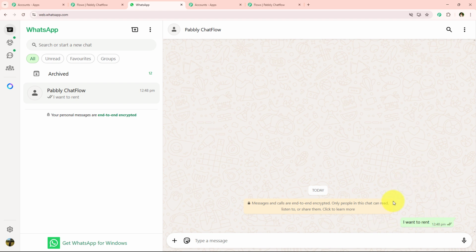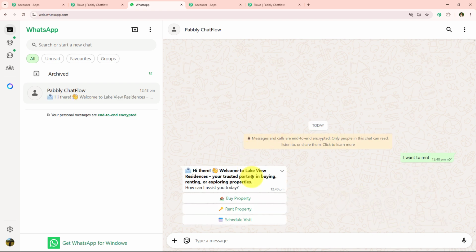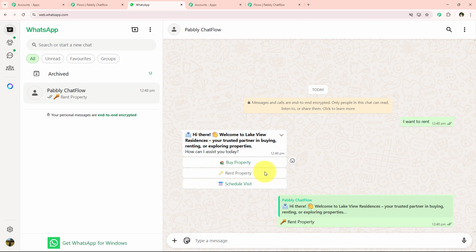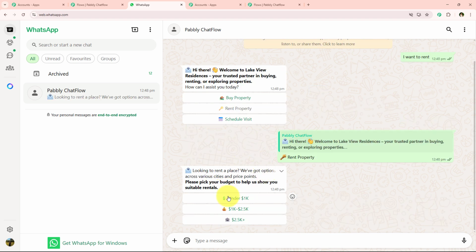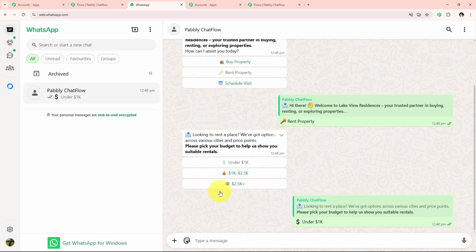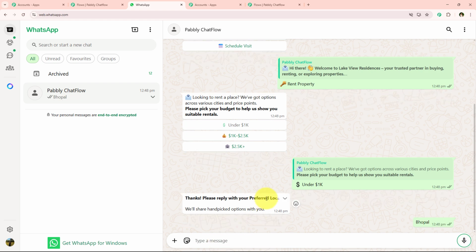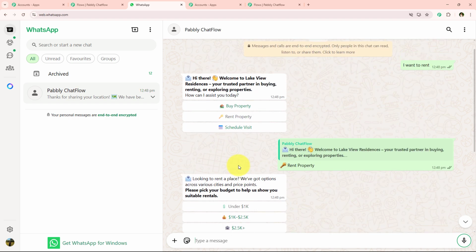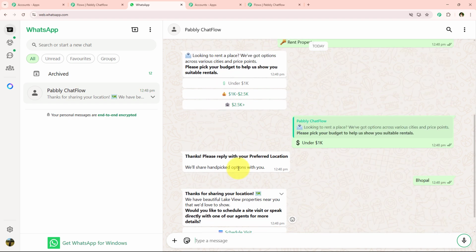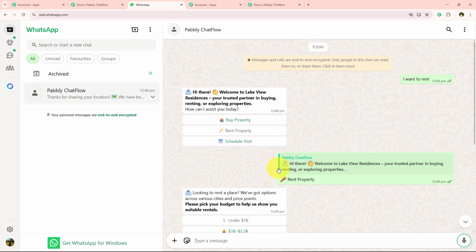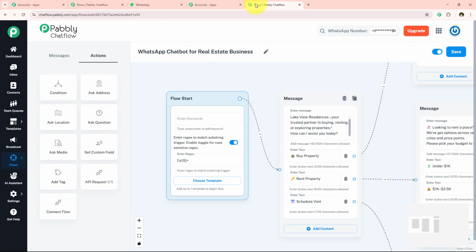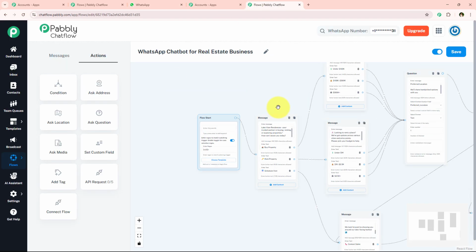Once I send them this message, yes, you can see the flow got triggered and now it is giving me the options. So let's say if I select the rent property option right over here, I'm just going to get a reply. And if I select my budget range, once again it is asking me to enter the preferred location. So let's say I'm just going to enter my preferred location right over here and I'm just going to get the reply accordingly. So as you can see that this flow is running in real time, and like I showed you in the starting of this video, this flow is going to solve all my lead queries. So yes, with this we have successfully completed this WhatsApp chatbot.